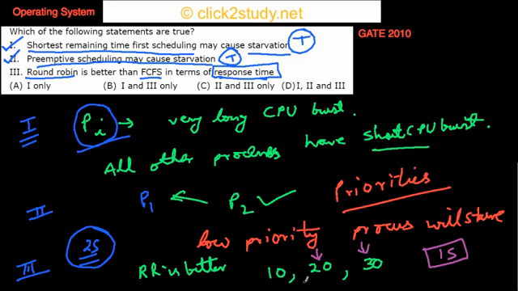But in case of first come first serve, for the first 10 seconds only the first process will be running. The first response from the second process will come after 10 seconds, and the first response from the third process will come after 10 plus 20, that is 30 seconds. So it's a lot of time. That means round robin is better in terms of response time. You get early responses from all your processes in round robin, and this is true as well, which means all of these are true, and that is option D.